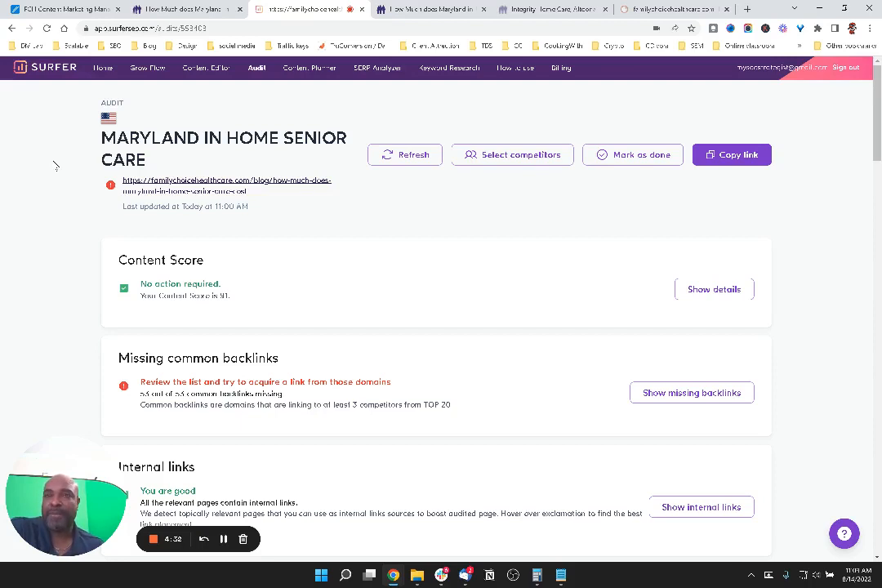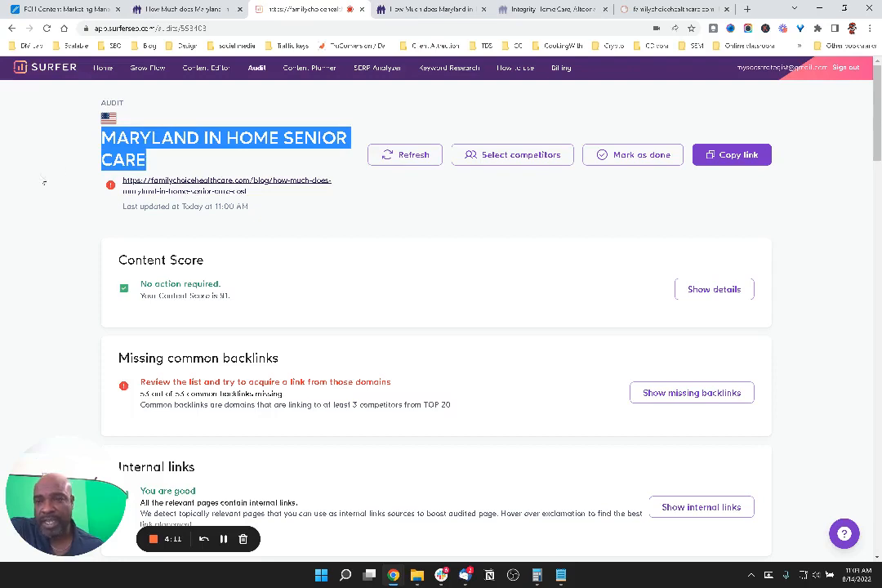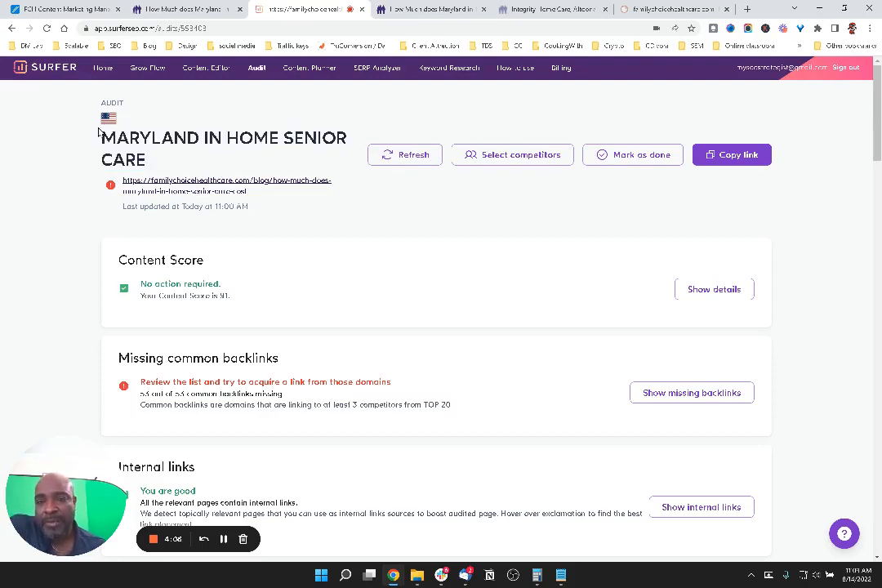Now, okay meaning that they're somewhere between position 11 to 30 for keywords that we really want them to rank on page one for. And so that's what I've got today. It's got one of these pages, and we just did an audit on this page using Surfer SEO. We know that the keyword that we want this page to rank for is Maryland in-home senior care. Okay. And we came into Surfer, we did the audit, and here are the results.